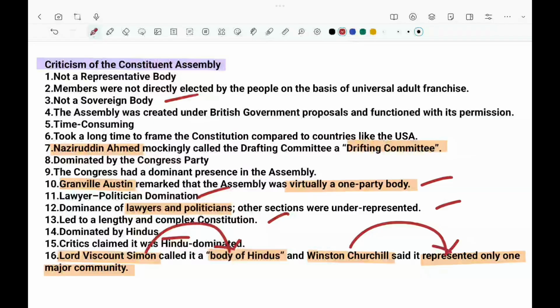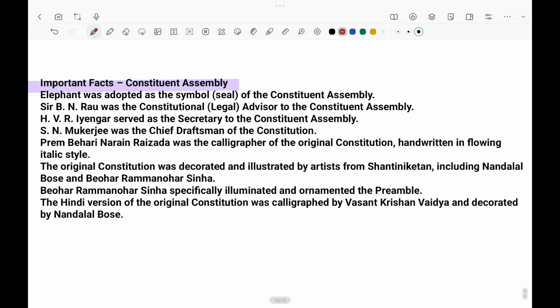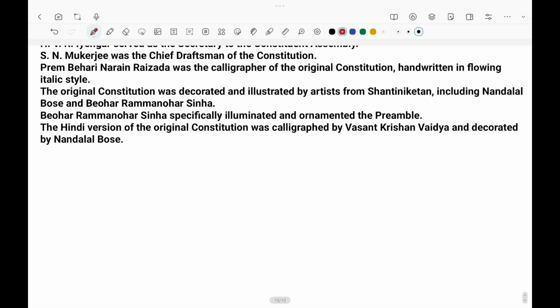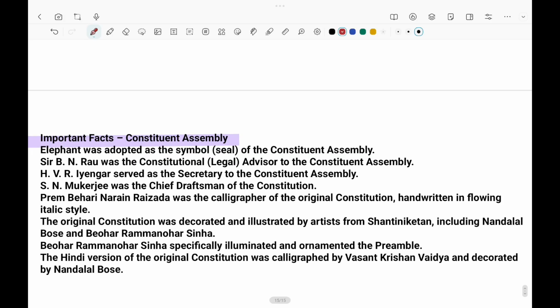Nazir Uddin Ahmed called this drafting committee the drifting committee. He was insulting, and people say that it is time consuming and in favor of the British government only. And Winston Churchill says that it represents only the major community. And the important facts of the Constituent Assembly, I guess you can read by yourself. I want you to read it so that you can understand it very properly.